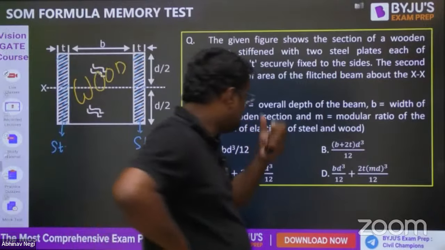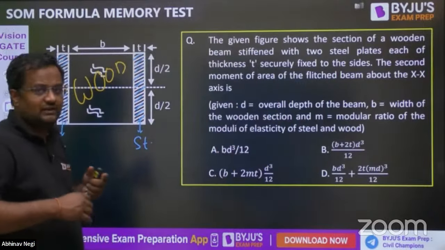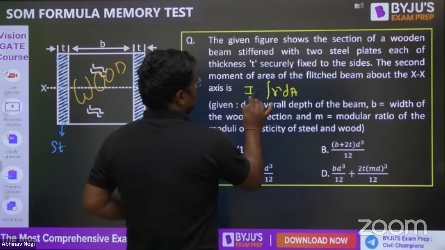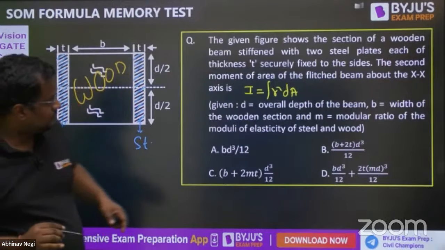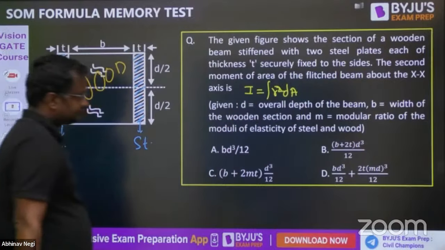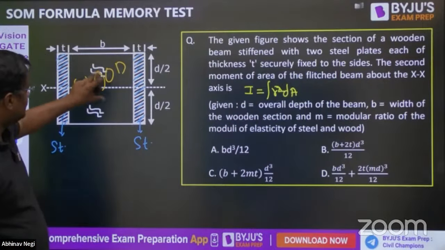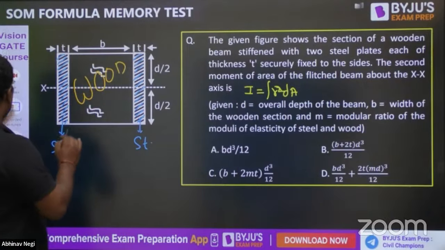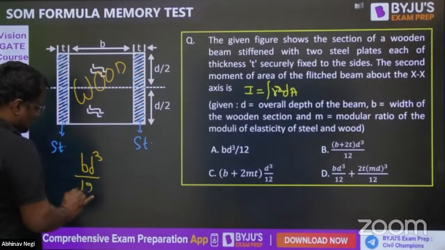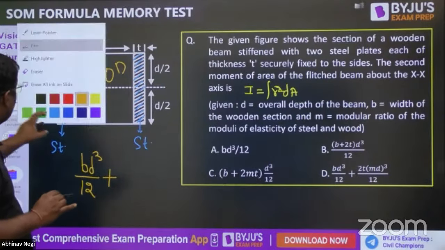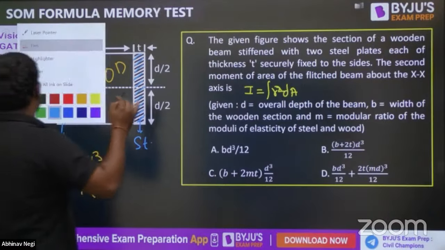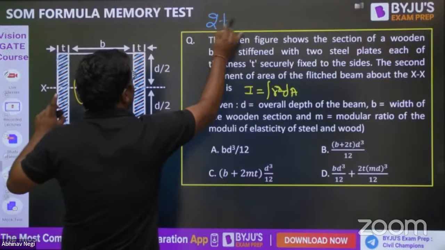The second moment of area means integral of r square dA. That is, they are asking I. For wood, it is BD cube by 12. For steel, the thickness is 2T; blue is steel.